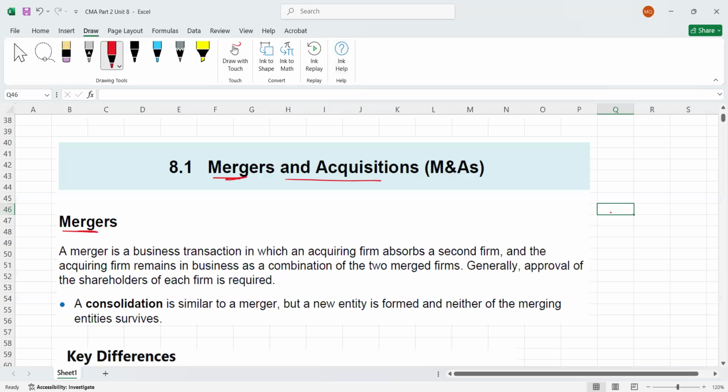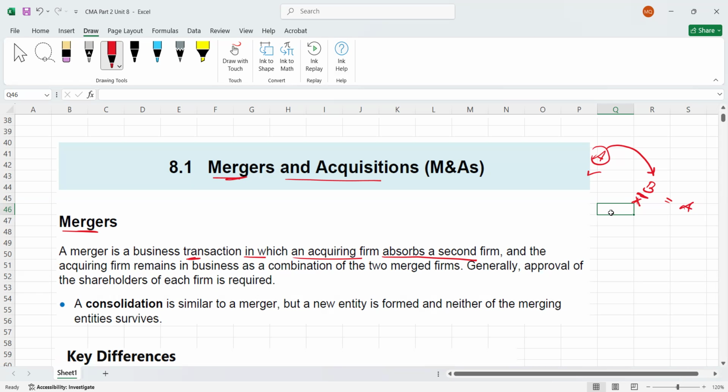A merger is a business transaction in which an acquiring firm absorbs a second firm. For example, we have two companies, company A and company B. In a merger, what will happen? Company A will absorb company B. Company A will continue to exist and company B will dissolve. Once company A absorbs company B, company A will be the remaining company, so B will be eliminated. This is called a merger.